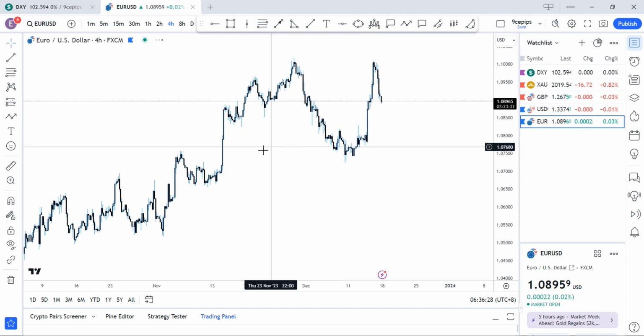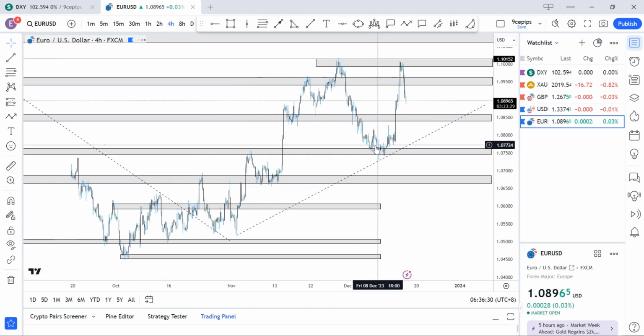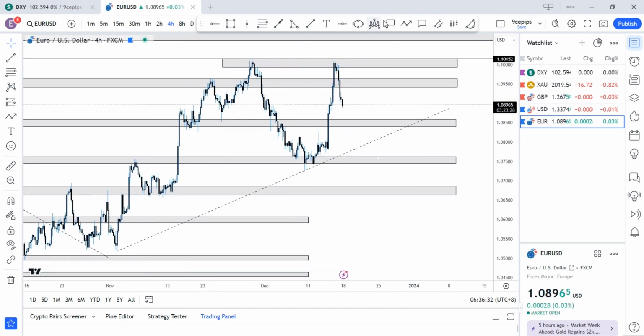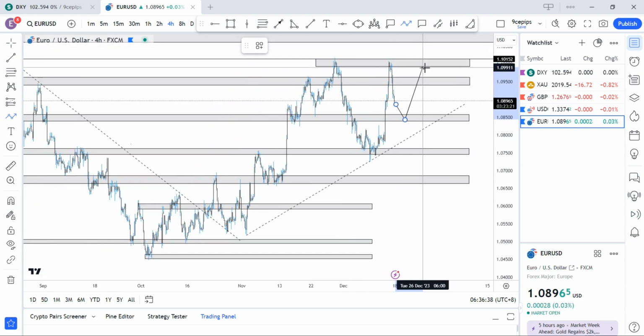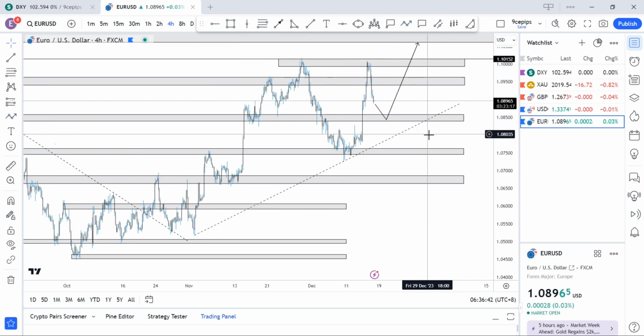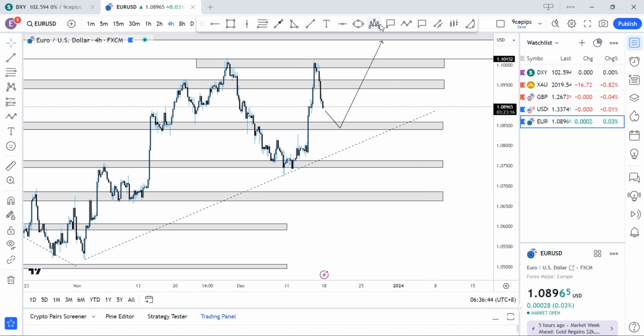And lastly, for the bonus, Euro USD is the same as pound USD. Likely we might just get a little bit of a pullback to these regions here. Then we'll continue to the upside to retest 110 or above.